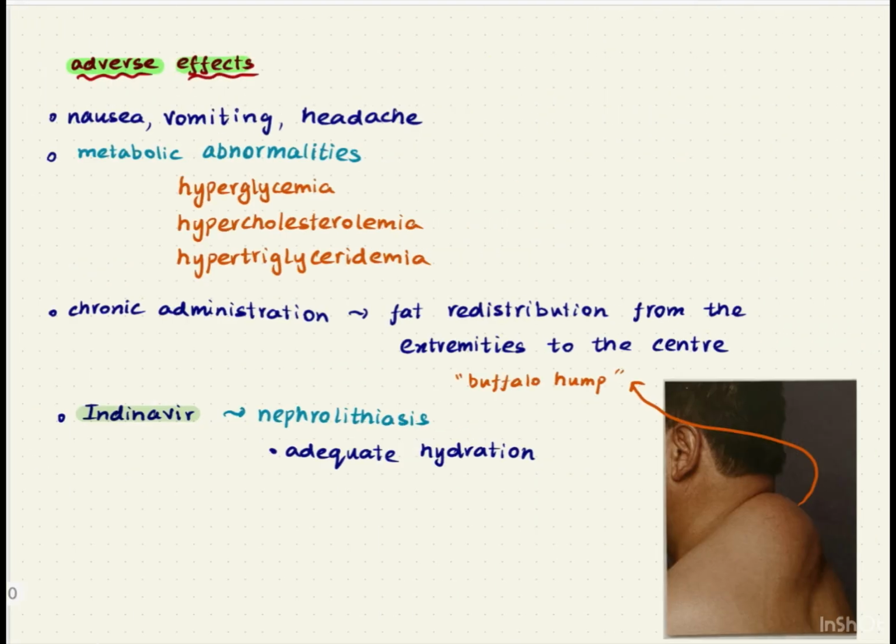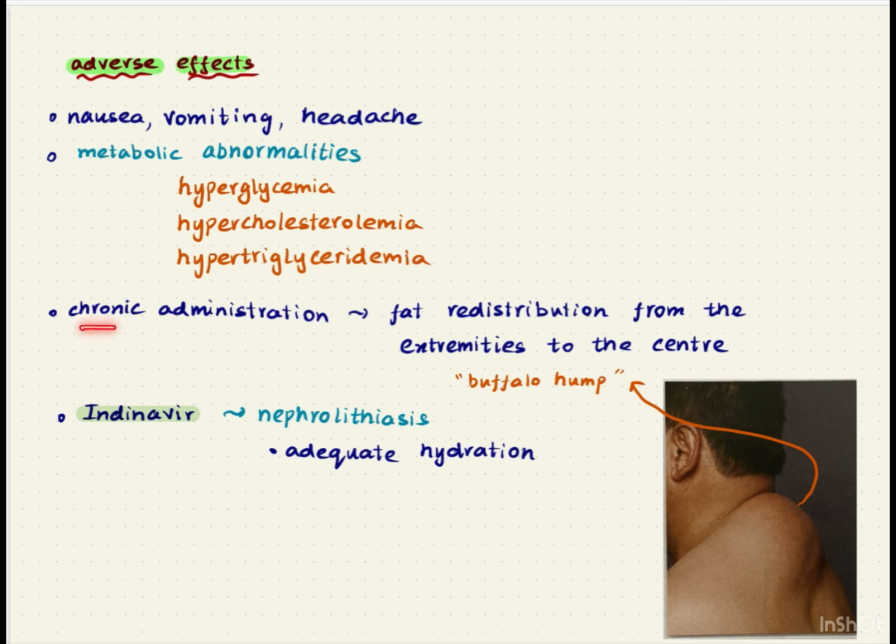What are the adverse effects of protease inhibitors? The common adverse effects include nausea, vomiting, and headache. Apart from these, we have metabolic abnormalities. Protease inhibitors can produce hyperglycemia, hypercholesterolemia, hypertriglyceridemia, and all these kinds of metabolic abnormalities.